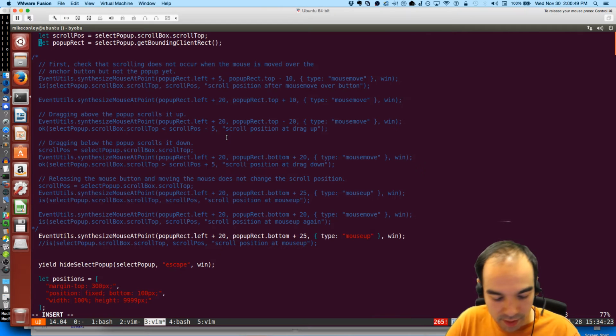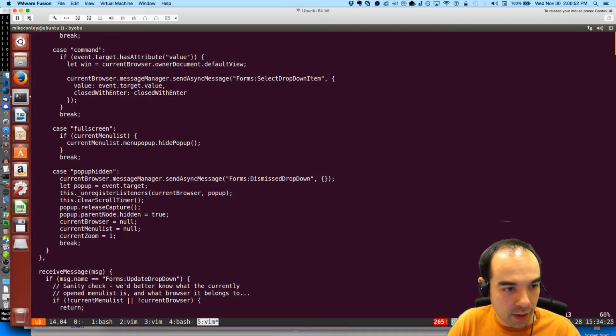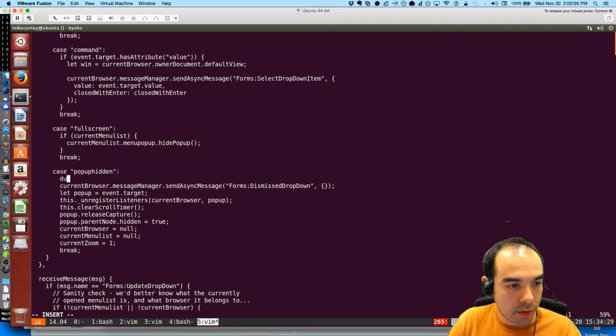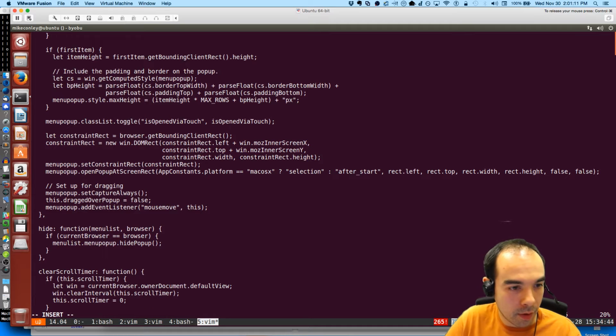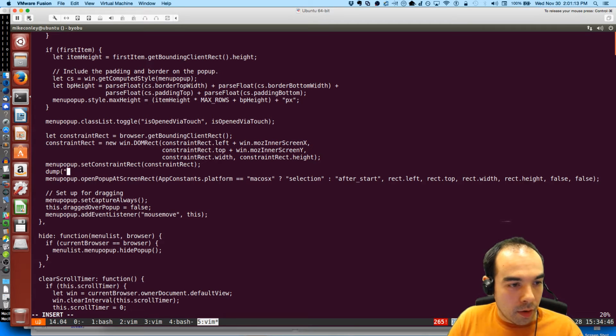Okay, so let's set up some logging. Dump pop-up hidden: select content parent saw pop-up hidden event. And then how about when we open pop-up? Select parent helper is opening pop-up.